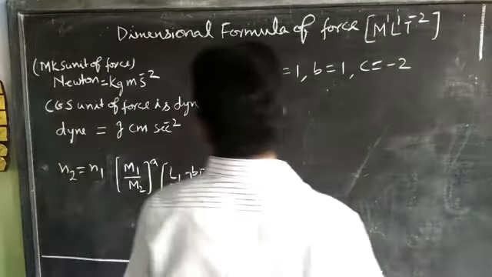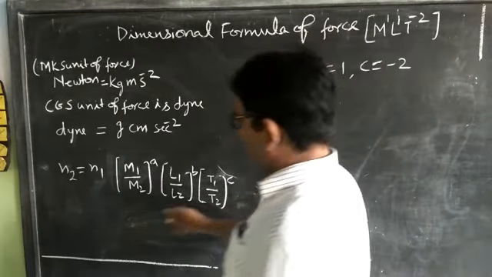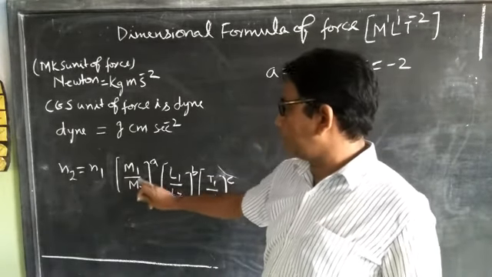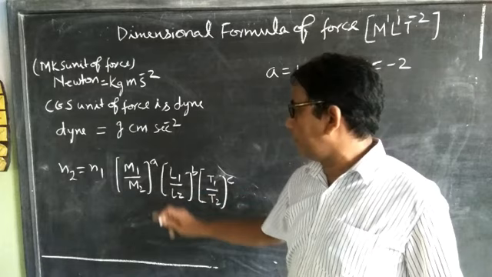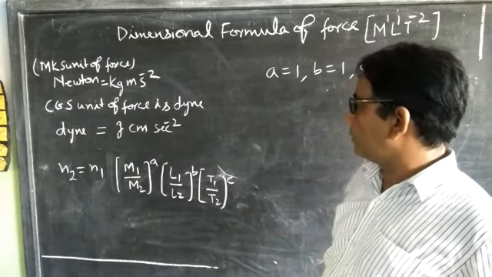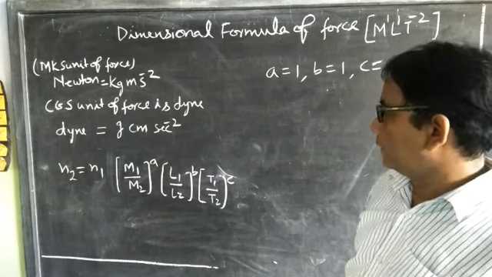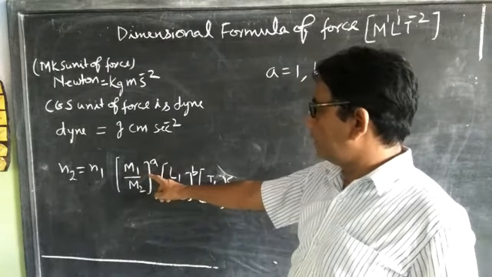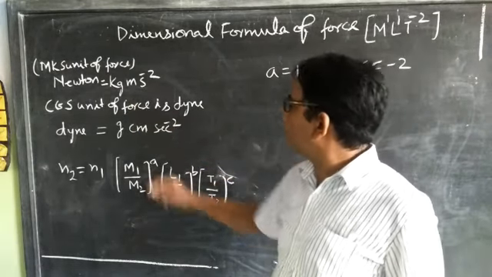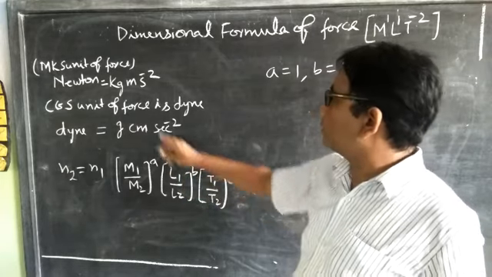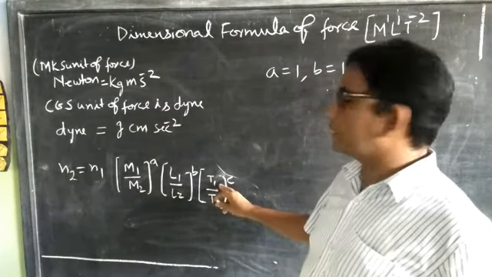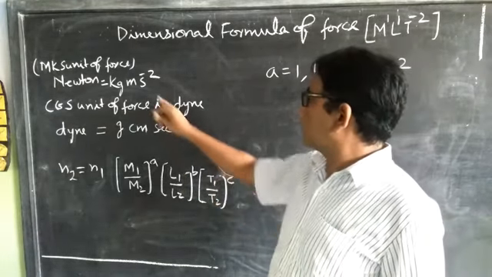Now we know the formula N2 is equal to N1 M1 upon M2 power A, L1 upon L2 power B and T1 upon T2 power C. We will put in place of M1 1 kilogram, in place of L1 1 meter, in place of T1 1 second square.